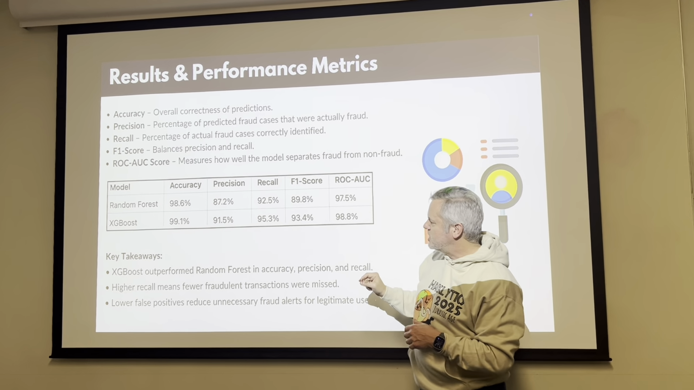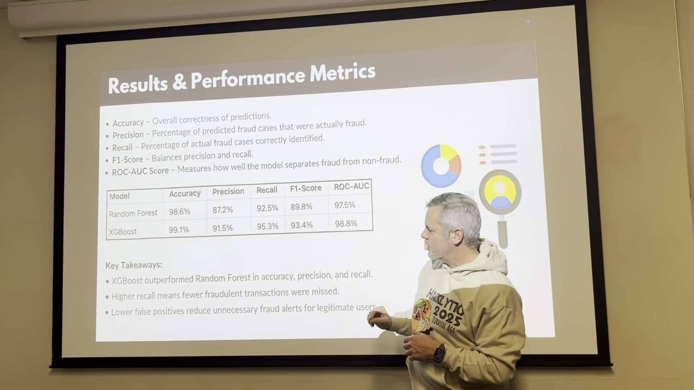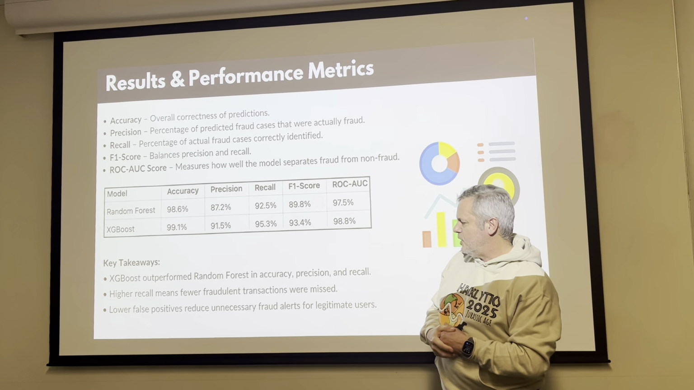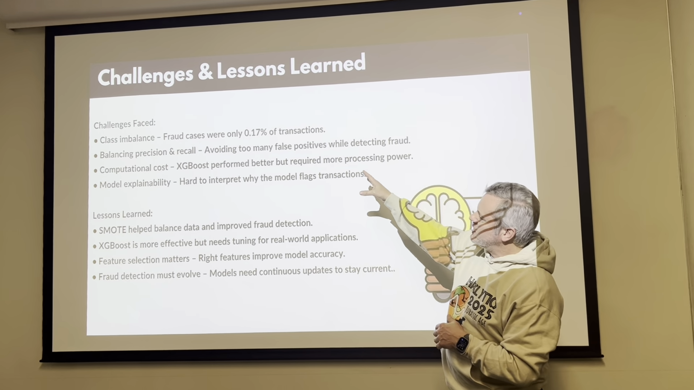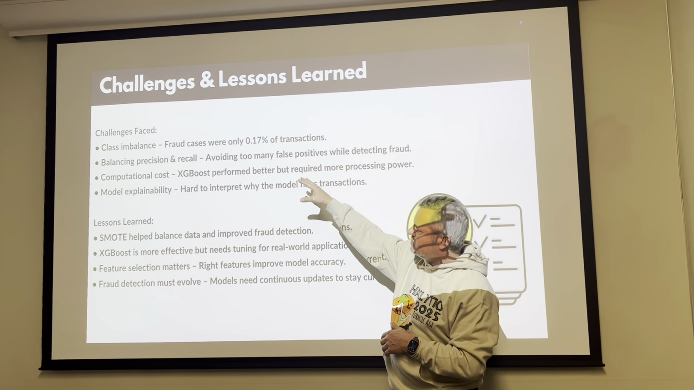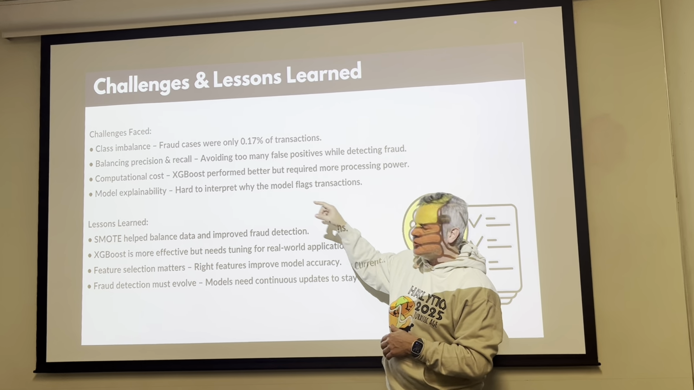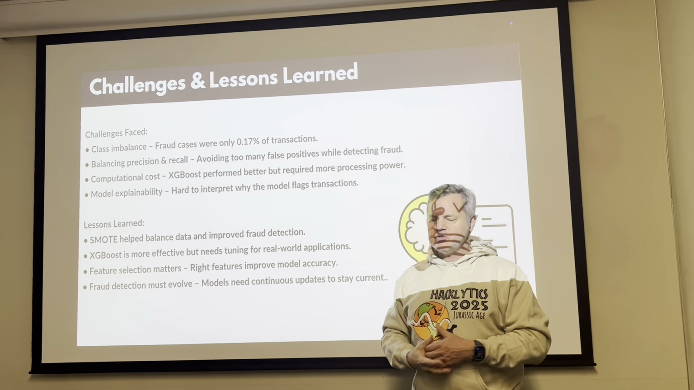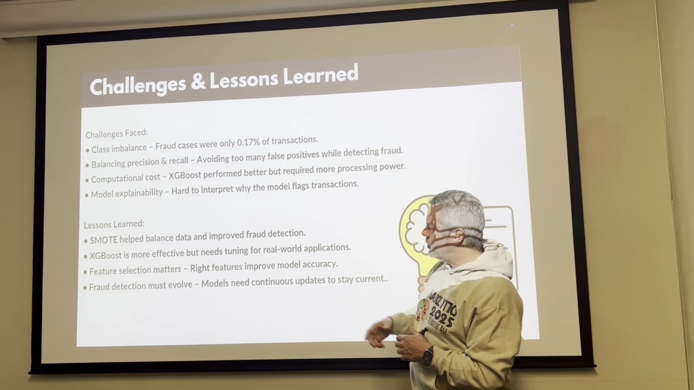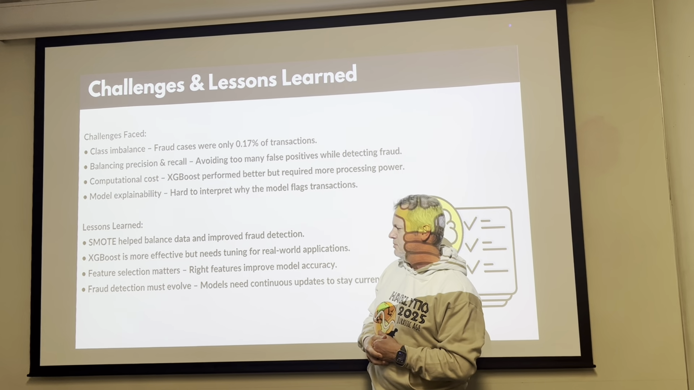This was the results. You can see that XGBoost beat out the Random Forest. We had lower false positives as well. Some of the challenges faced, we mentioned the class imbalance. The computational cost, XGBoost was much faster than Random Forest, and we also determined that feature selection matters.